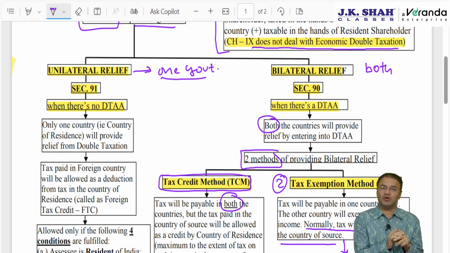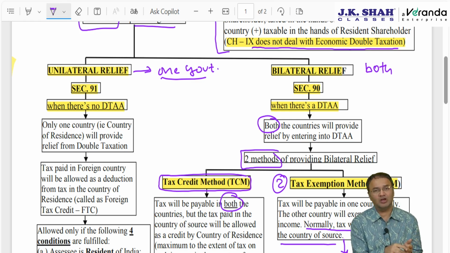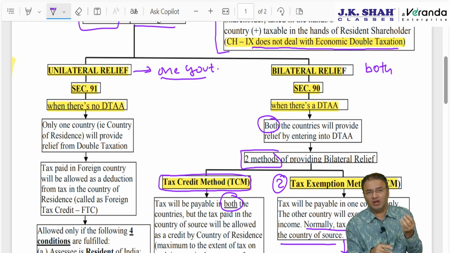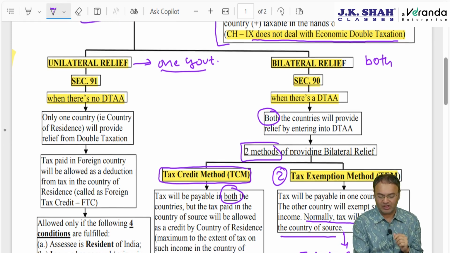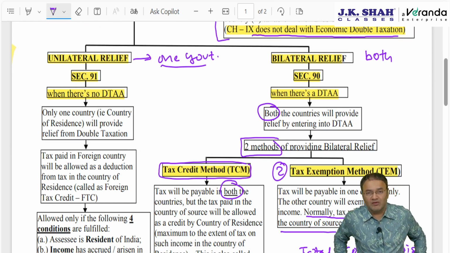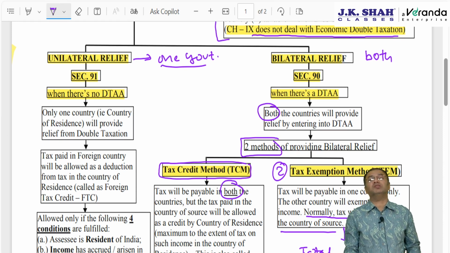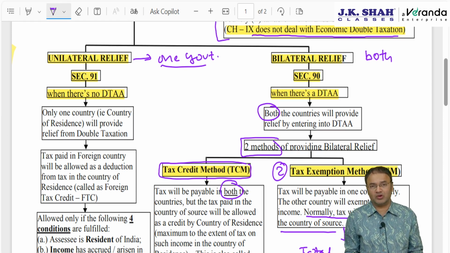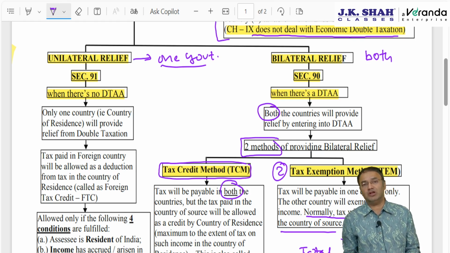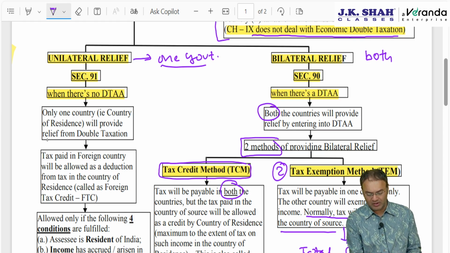There are many countries in this world with whom our government has not found it necessary to enter into a treaty. Why? Maybe not many Indians go to those countries, or the income generated and remitted back to India from such countries is a very negligible amount. The cost-benefit ratio will not match. That is the reason the Indian government has not entered into an agreement. In such a situation, only one government, that is the Indian government, will provide relief unilaterally, relief from double taxation.